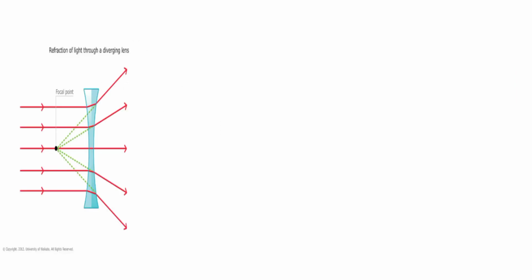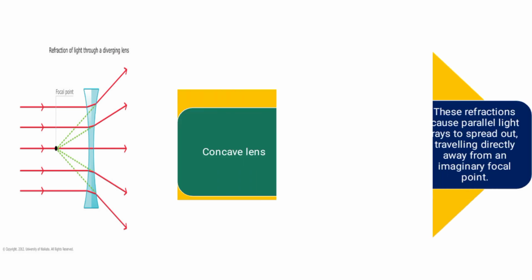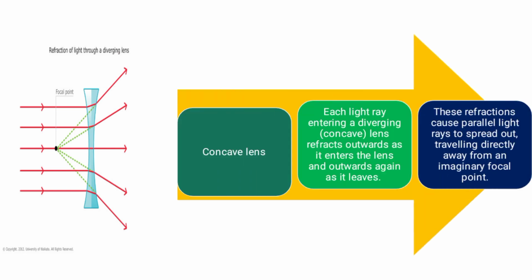Next one, refraction of light through the diverging lens. So in a diverging lens or a concave lens, each light ray diverges. There it converges, here it diverges. That means it is refracted outwards. In the case of a convex lens, it is refracted inwards. So here it is refracted outwards as it enters the lens and outwards again as it leaves. This refraction causes parallel light rays to spread out, traveling directly away from the imaginary focal point.